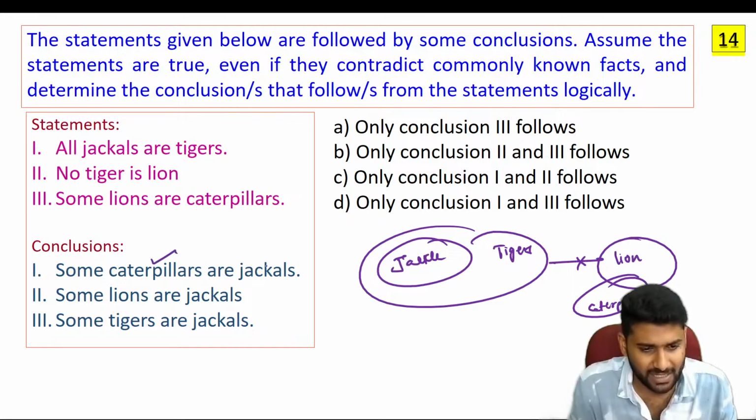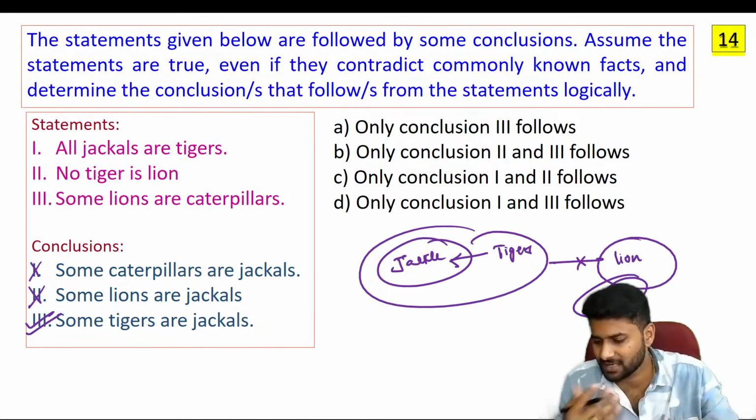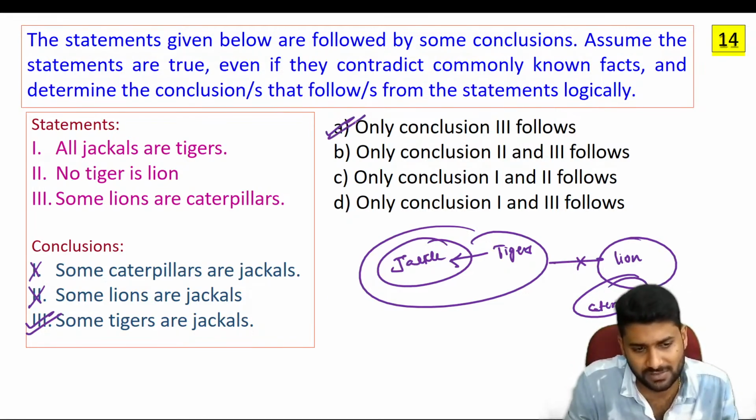Caterpillar and jackal are far from each other, so you never get this type of conclusion. So one is wrong. Some lions are jackals: lion and jackal have no intersection in the picture, so it's an invalid conclusion. Some tigers are jackals is the only possible conclusion. Why? Because if all jackals are tigers, definitely some of the tigers are jackals. So the answer is only conclusion 3 follows.